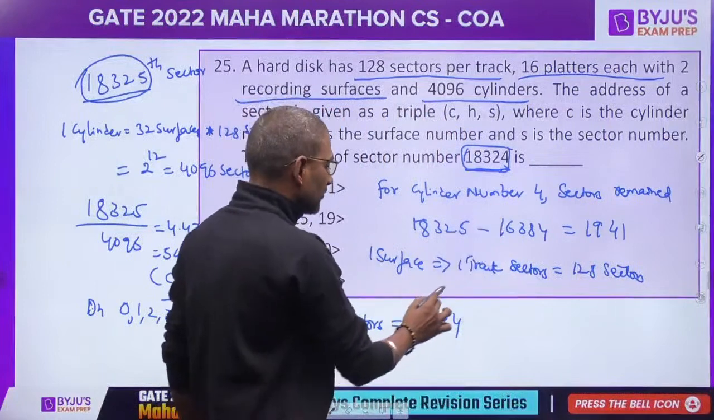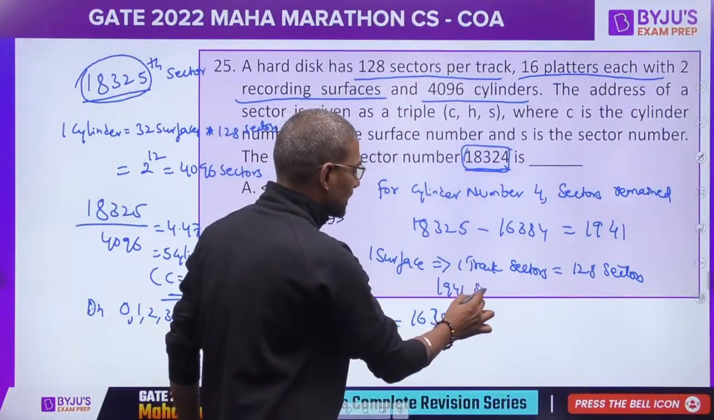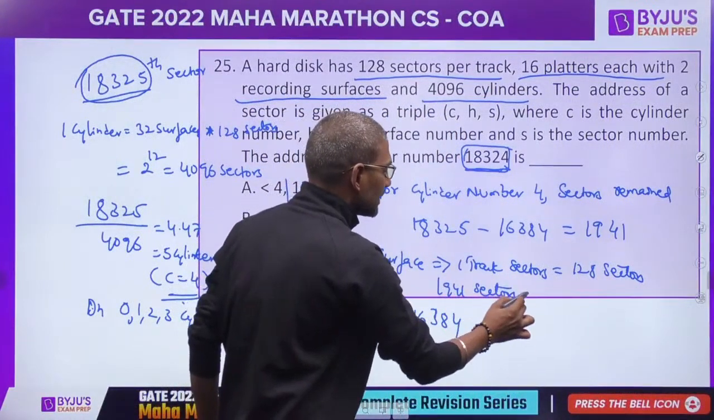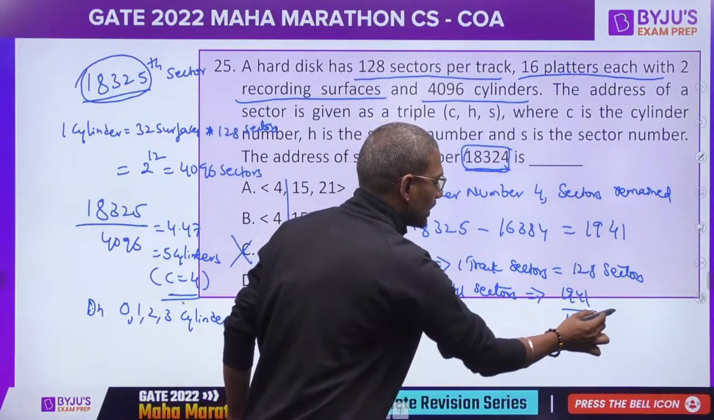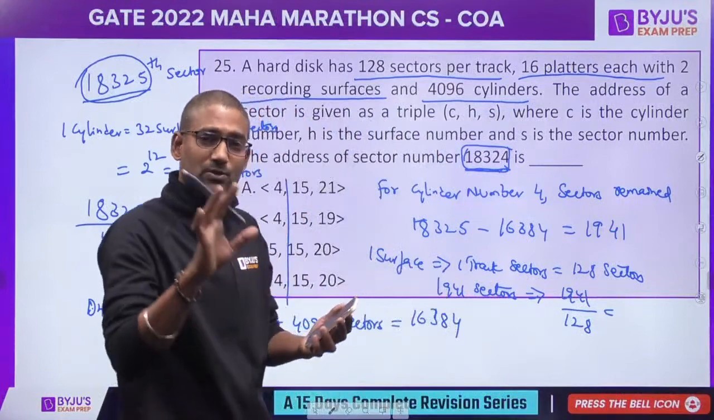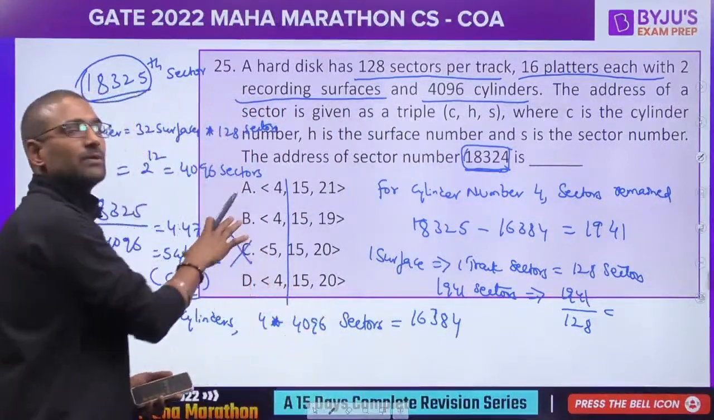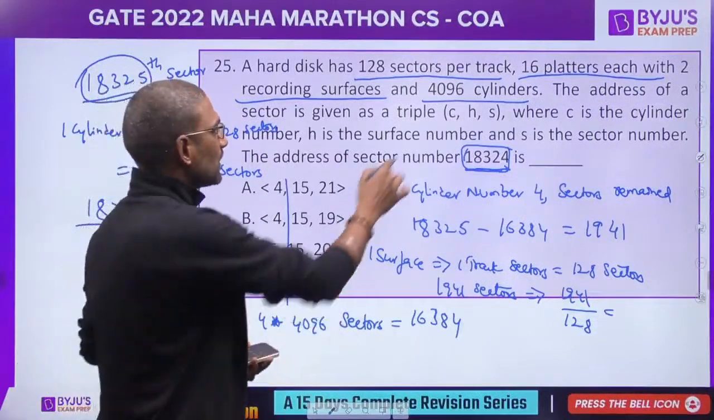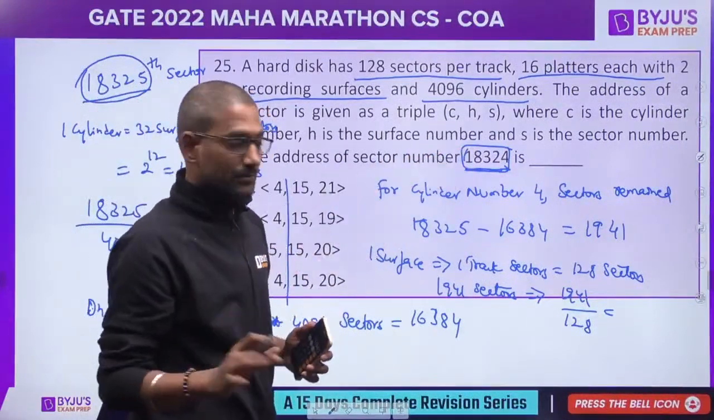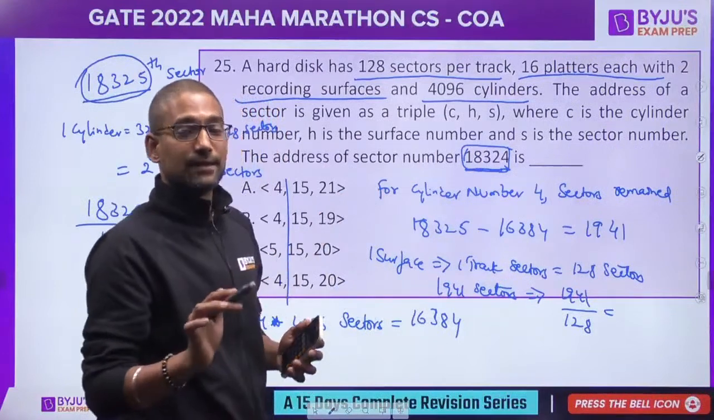So for 1941 sectors, how many surfaces are required? 1941 divided by 128. It's a big procedure. That's why I am telling you, just apply reverse engineering, apply the formula on every option. Which option gives you this 18324? That is the answer. Because the standard procedure is very lengthy.